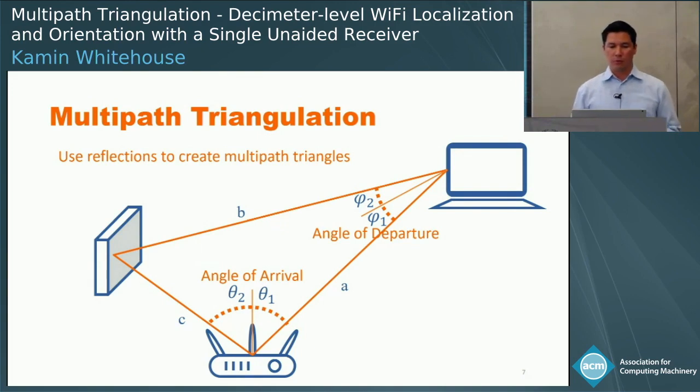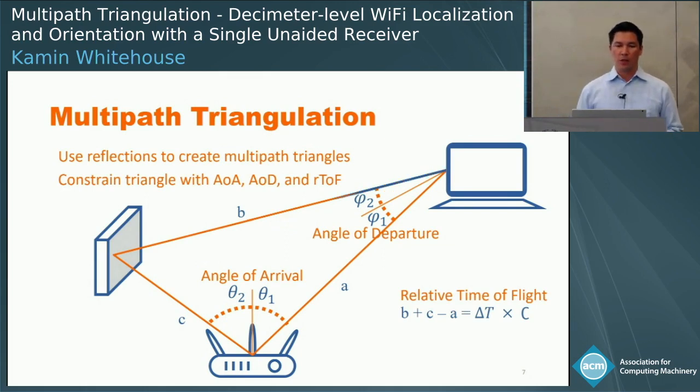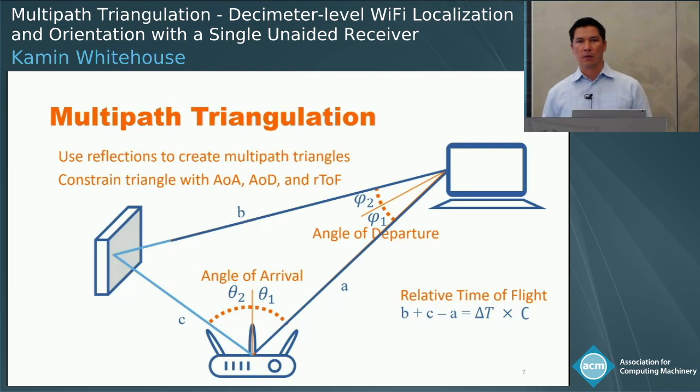The breakthrough was that actually we can constrain the triangle with relative time of flight. So for example, if I know that the path along edges B and C is 1 meter longer than the path along edge A, I've now constrained that triangle size and shape. So it's fully constrained, and we can now locate the position of the target. So we call that multipath triangulation.